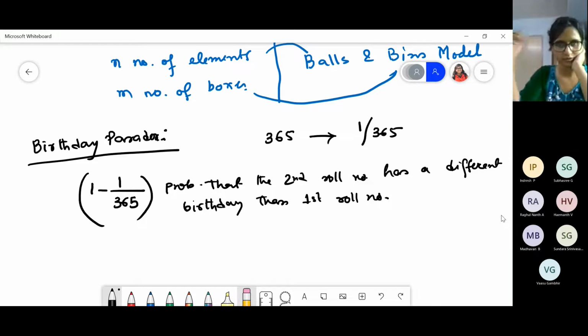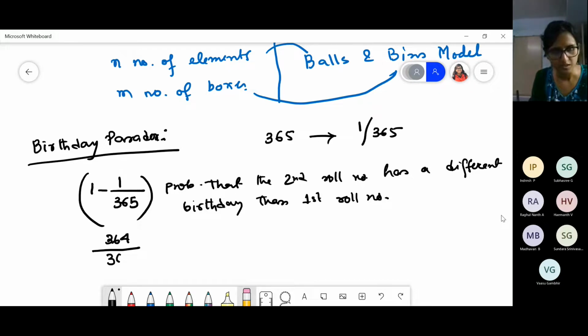Now when we choose another person, that one day is already blocked. So remaining days are there, out of 364 days, he or she can pick any day. So it is 364 by 365. That is the option, isn't it?